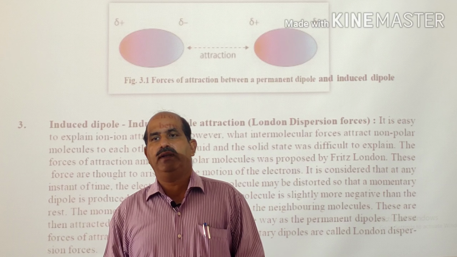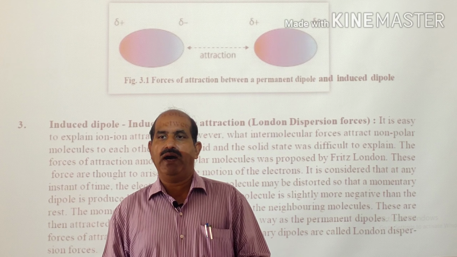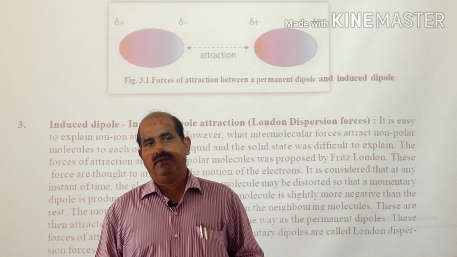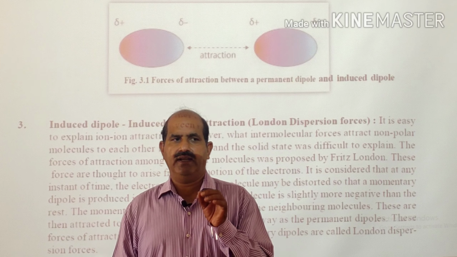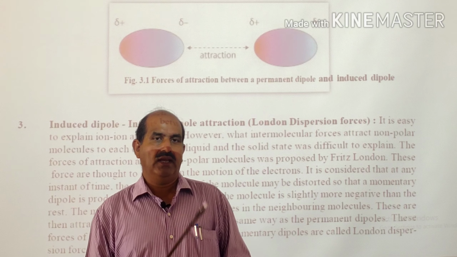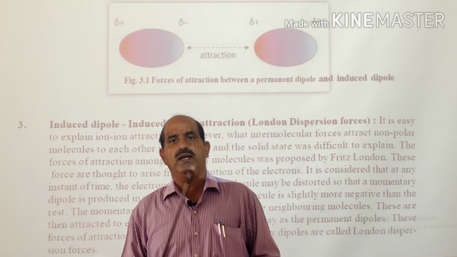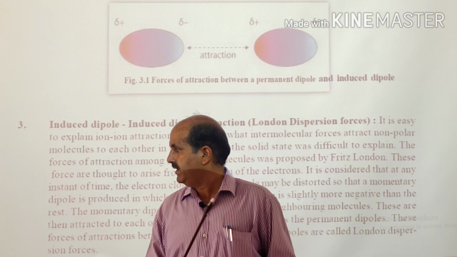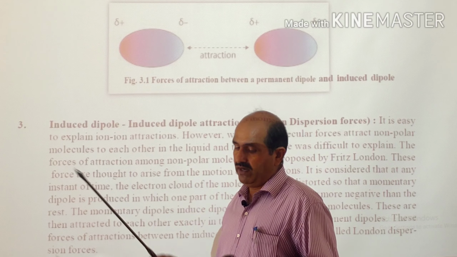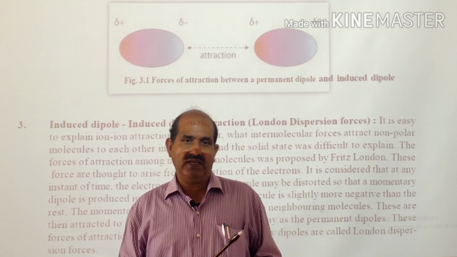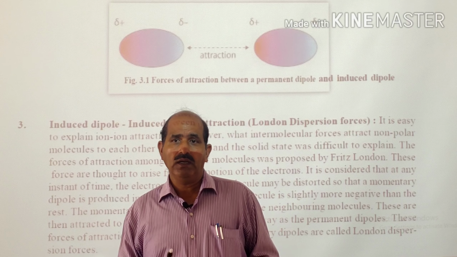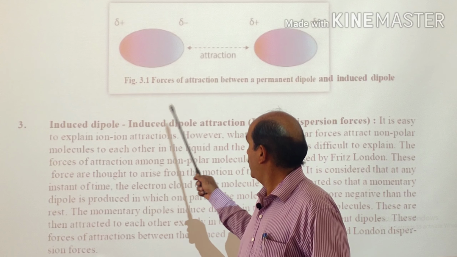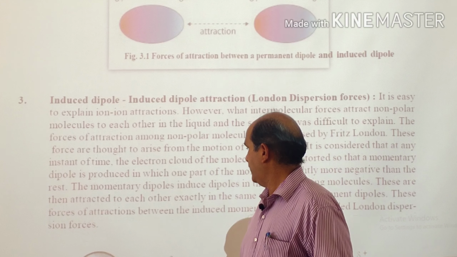Due to that motion, the electron cloud is distorted for a very small fraction of time. Due to that distortion, a slightly positive and slightly negative charge will be developed even on a non-polar molecule, though only for a momentary time. So that will be an induced dipole. Once that induced dipole is there, it will further polarize another non-polar molecule also, and therefore induced dipole interaction will be there.